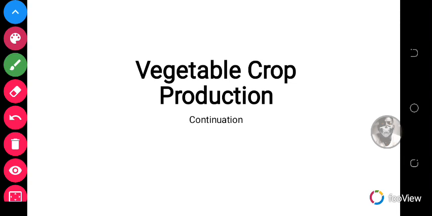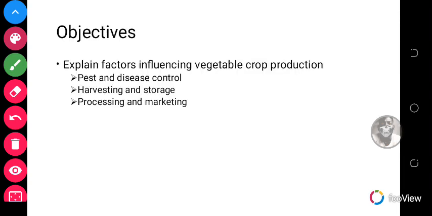principles such as land selection, selection of varieties, method of propagation, cultural practices, pests. So in this lesson we're actually going to look at the last three, which is pest and disease control, harvesting and storage, processing and marketing. So before that we also looked at the cultural activities, which were watering, application of plant fertilizer, stirring, etc. Okay, so let's get right into it with pest and disease control.